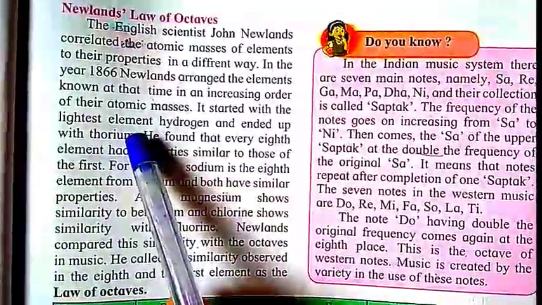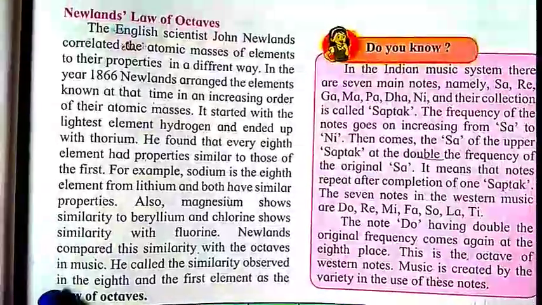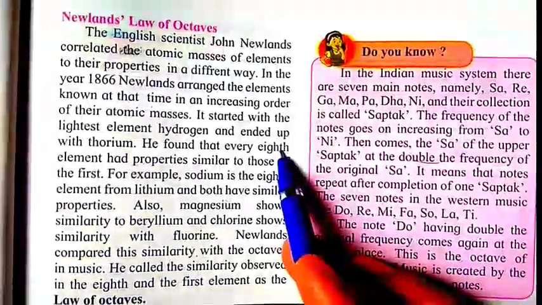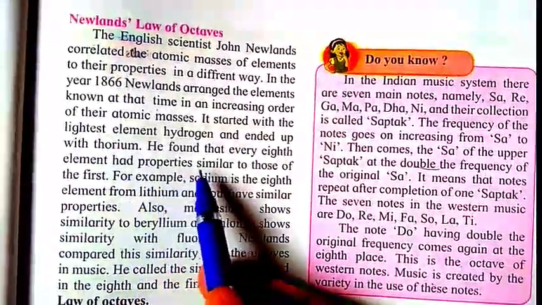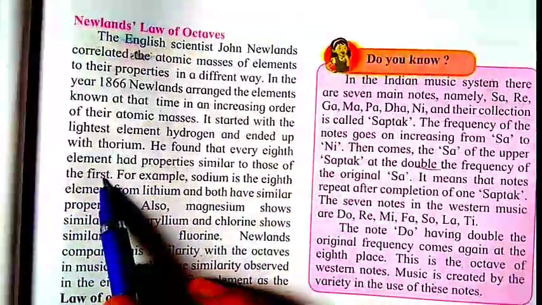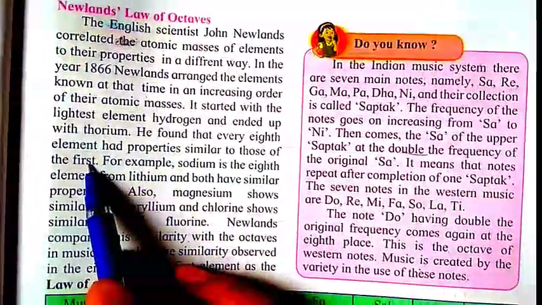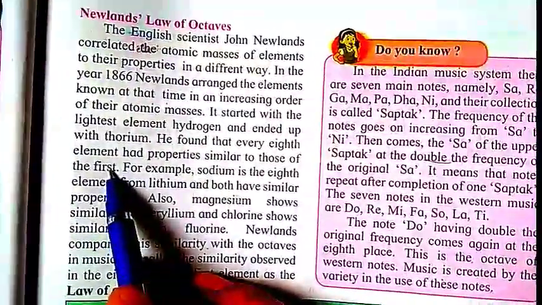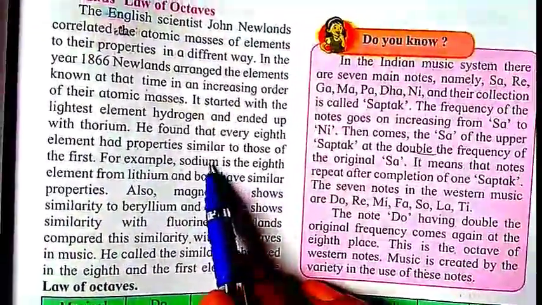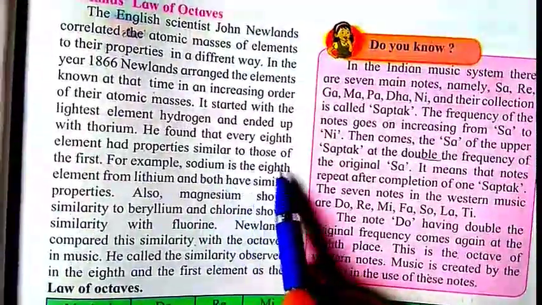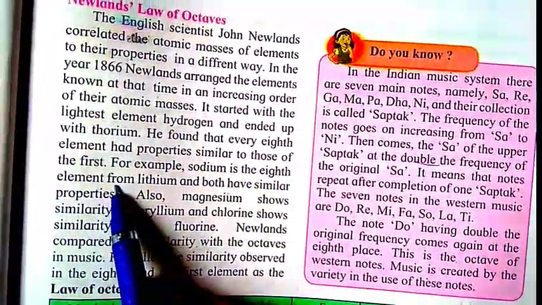When Newland arranged all those elements, he found that every eighth element had properties similar to those of the first element. See here, some examples are given. Firstly, sodium is the eighth element from lithium.